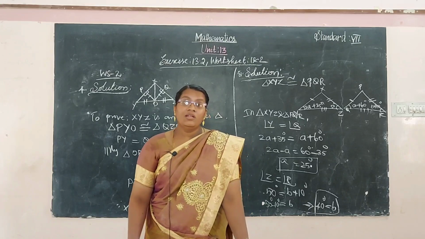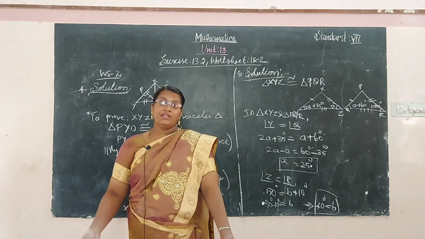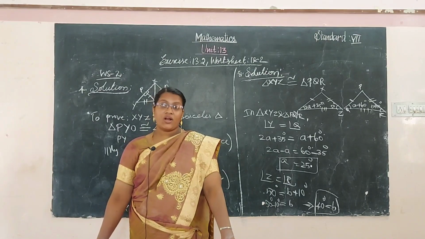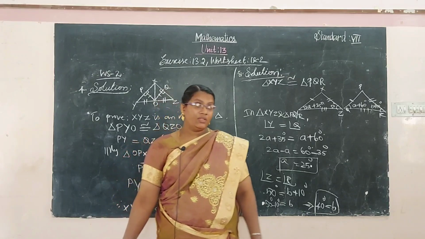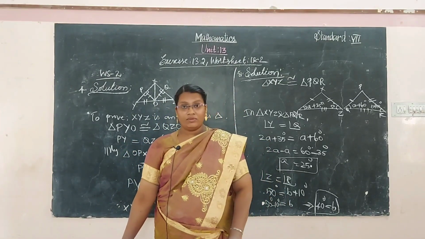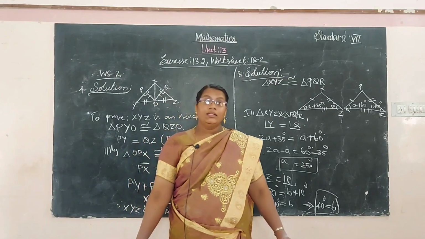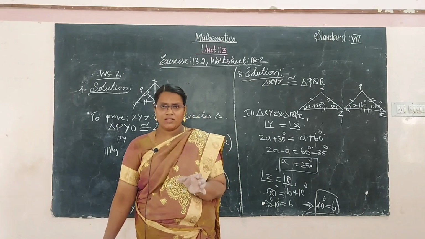Congruence of squares means any one side of the square is equal to the corresponding side of the other square. Congruence of rectangles means the length and breadth are equal to those of the other rectangle. Congruence of circles means the radii of the circles are equal.